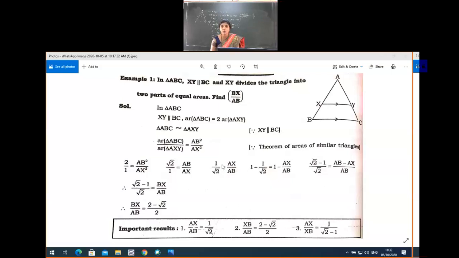So 1 minus 1 by root 2 is equal to 1 minus AX by AB. Next, after the LCM method, we get root 2 minus 1 divided by root 2 is equal to AB minus AX divided by AB. Then root 2 minus 1 by root 2 is equal to, in the figure, AB minus AX, that is BX divided by AB.